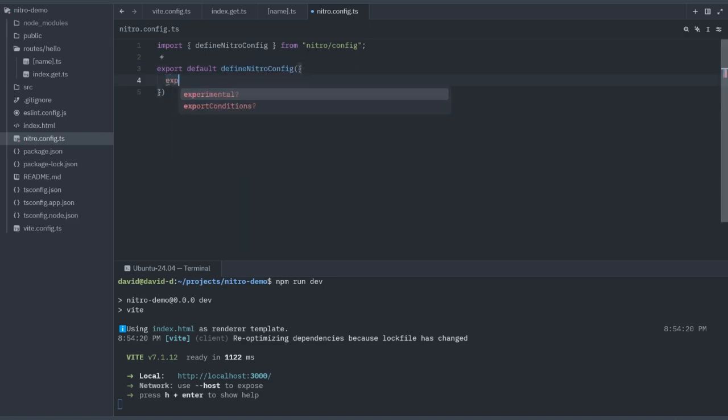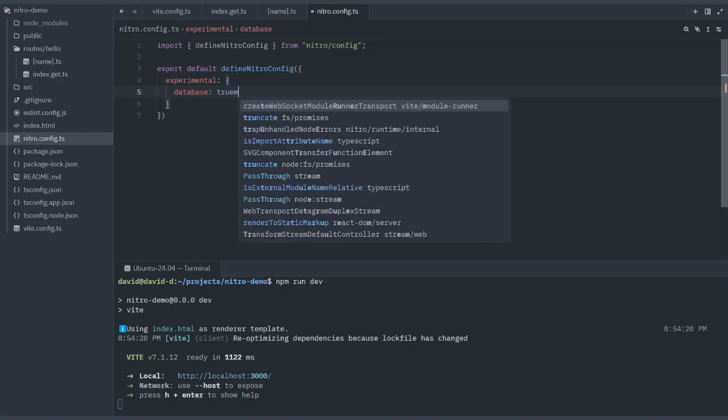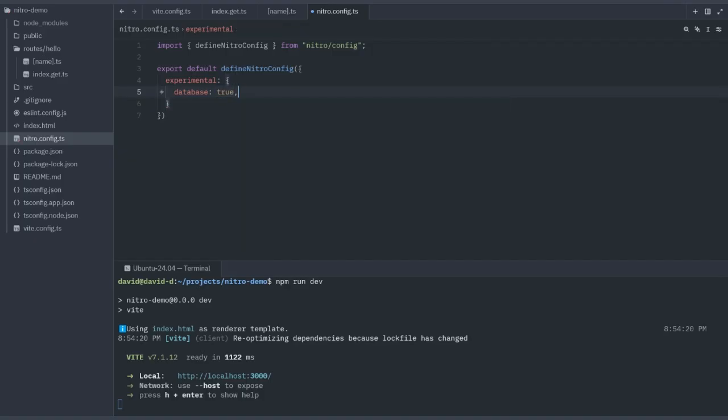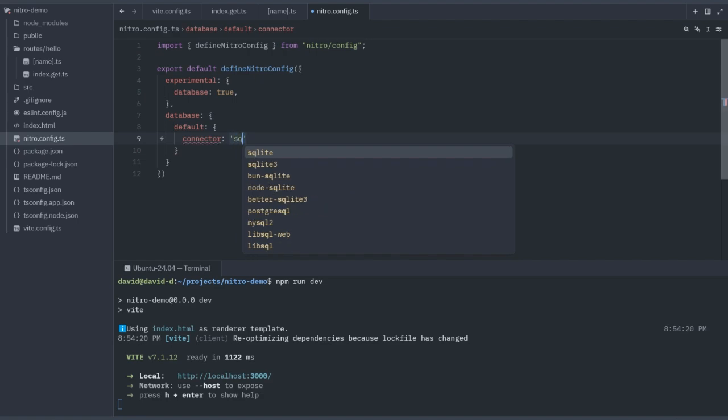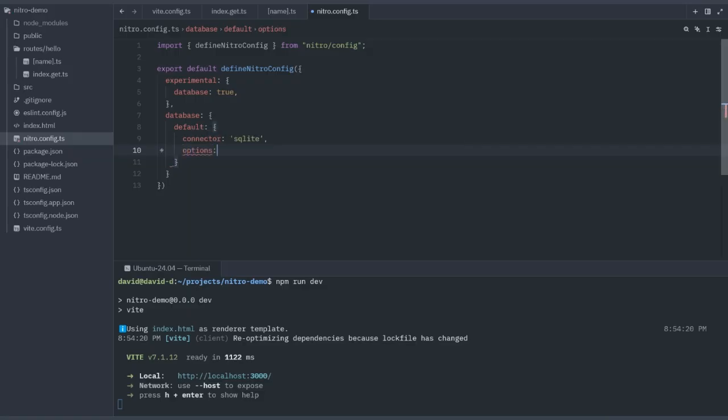It's still an experimental feature, so we'll be using experimental, and database will be true. And we'll now be adding also database, and we'll be using default, and connector, we'll just be using SQLite, and options, let's give it a name, and we'll give it just db. There we go.